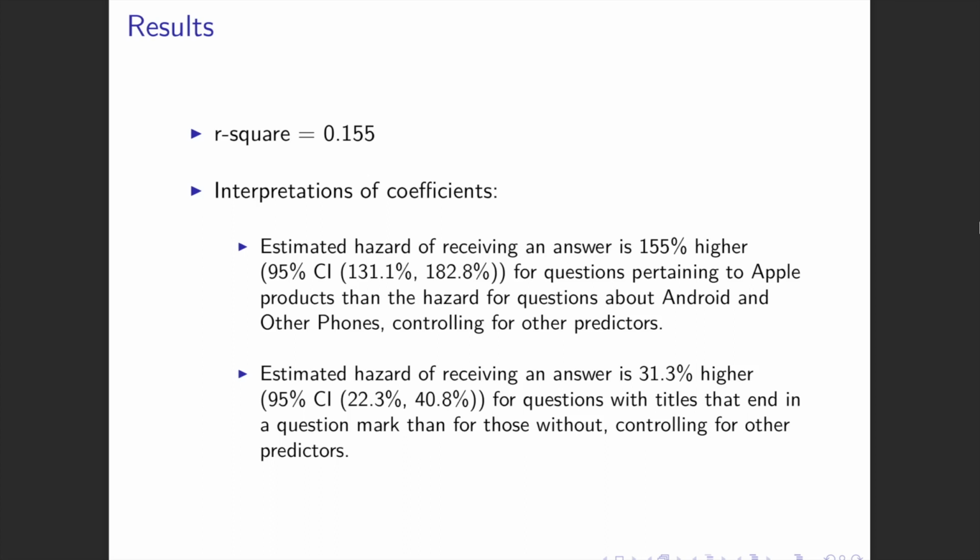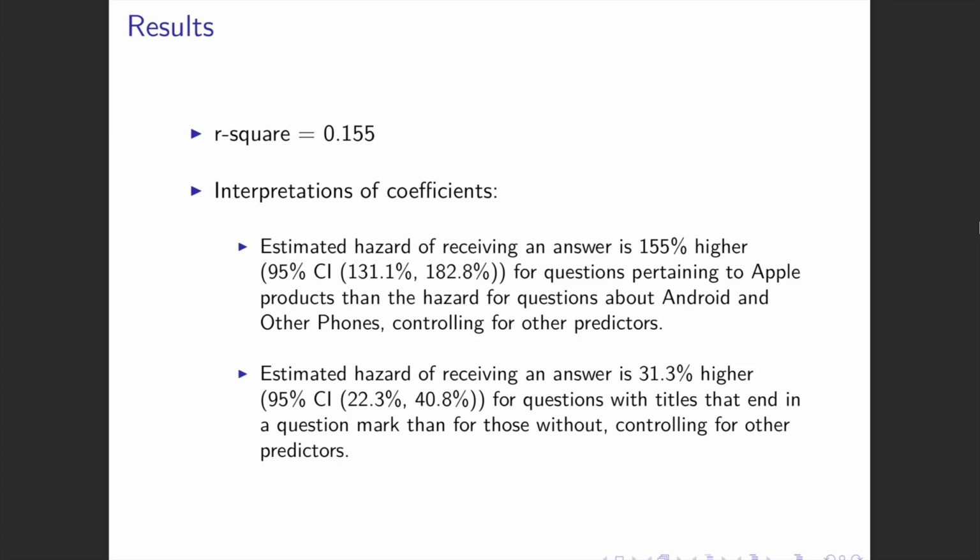So in a Cox proportional hazards model, coefficients represent hazard, and that's kind of a tricky concept, but it's roughly equivalent to the conditional probability that the event will happen in the next moment in time, given that it hasn't already happened. So in this case, we can say that the hazard is the probability that a question will receive an answer in the next moment in time, given that it hasn't already been answered.